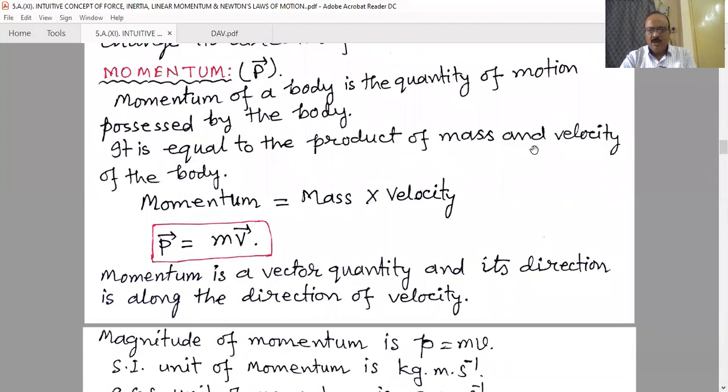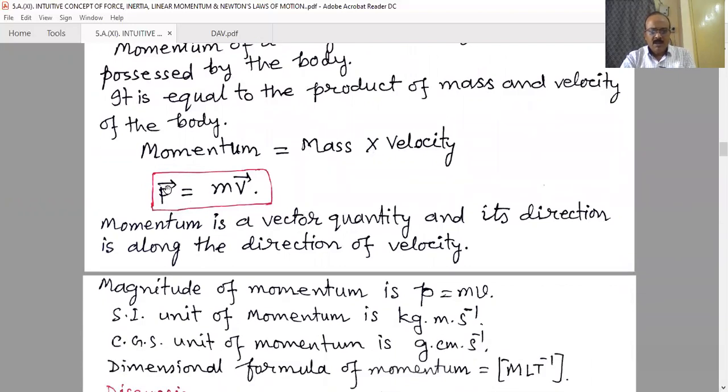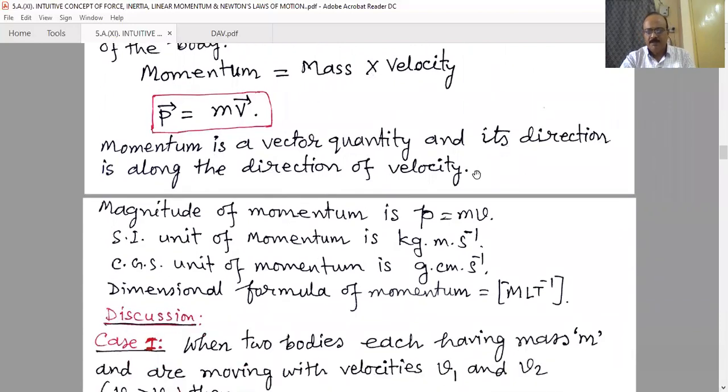It is equal to the product of mass and velocity of the body. That means momentum is equal to mass into velocity. It is a vector quantity, p vector equals m into v vector. Momentum is a vector quantity and its direction is along the direction of velocity. Obviously, the direction will be the direction of the velocity. P vector is m into v vector. For the magnitude of momentum, generally when we write only the value, that will be directly m into v. But when we consider the direction, then you have to write in vector form, that is p vector equal to m into v vector.